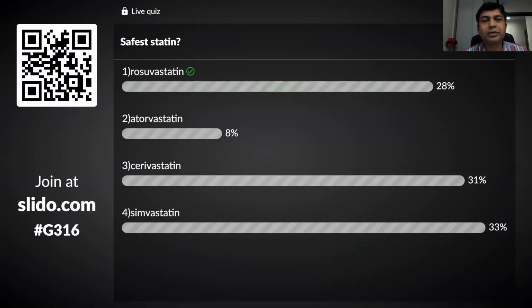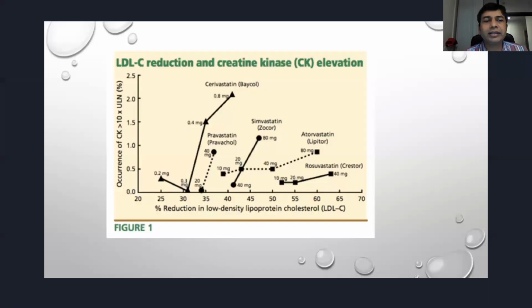Okay, divided house. Answer is rosuvastatin. You can see this graph, the chance of rhabdomyolysis is least with rosuvastatin. Cerivastatin, in fact, was withdrawn because it caused a lot of rhabdomyolysis. So rosuvastatin is the safest statin. Simvastatin is not very safe.